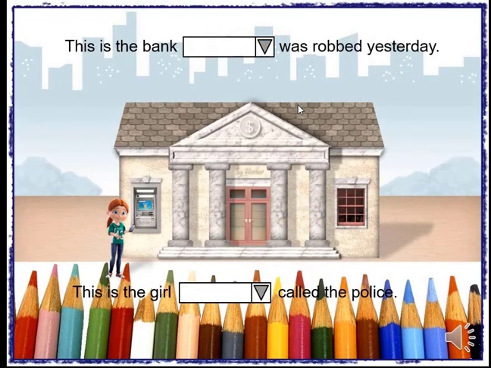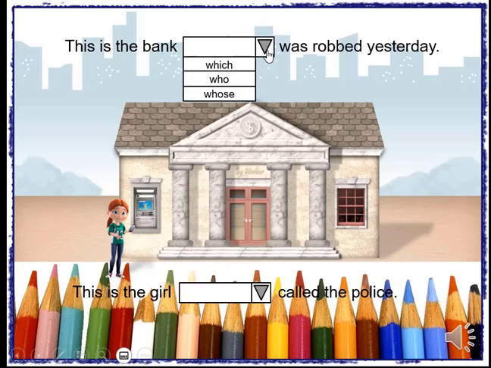Let's have this exercise to check our understanding. This is the bank. Was robbed yesterday. Which? Who? Whose? Look carefully at the word before the space. The bank. The bank takes which. This is the girl. Called the police.